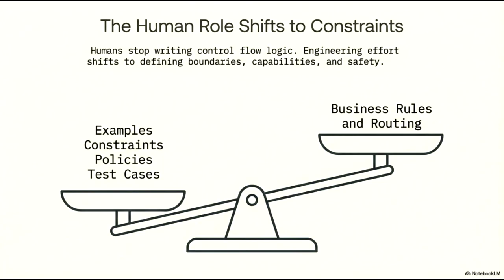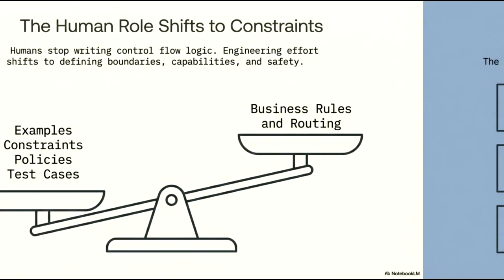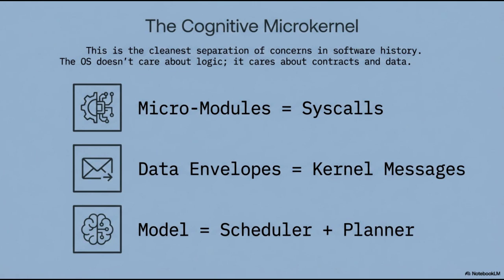By shifting our attention to these high-level constraints, we ensure that while the system possesses the flexibility to solve complex problems, it does so within a safe, predictable, and aligned framework. Our primary objective is no longer to dictate every individual step, but to architect the environment that governs how the system behaves. The cognitive microkernel represents what may be the cleanest separation of concerns in the history of software development.